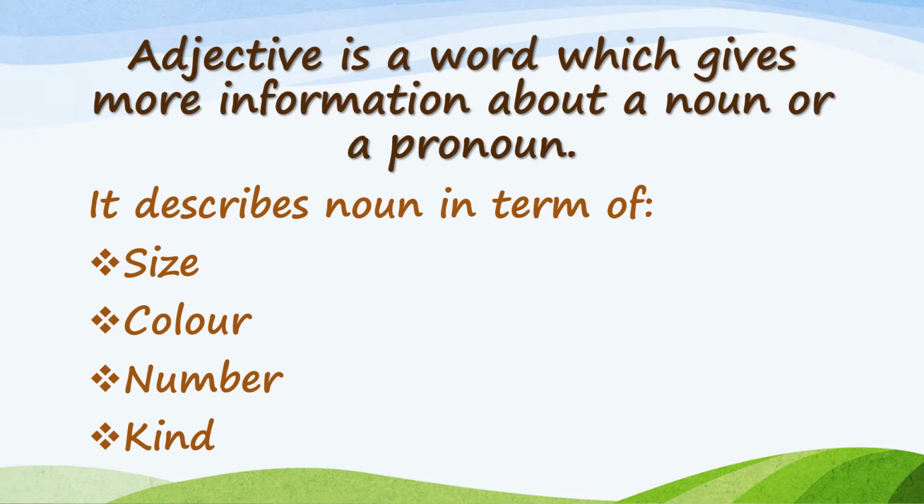If I say she is a beautiful girl, girl is a noun and what is describing a noun? A beautiful. So beautiful is adjective. If I say he is a handsome boy, boy is a noun and handsome is adjective. It describes noun in terms of size, color, number and kind.